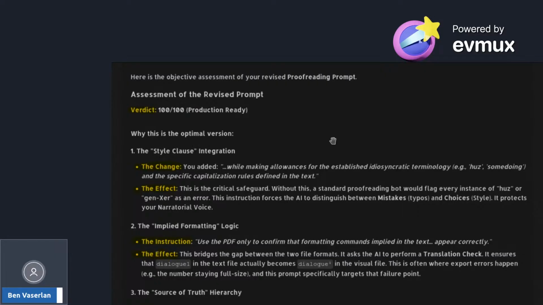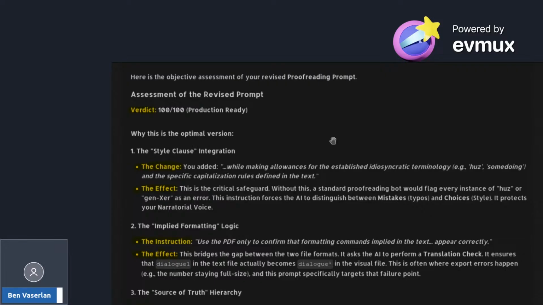Again here, this is the critical safeguard. Without this, a standard proofreading bot would flag every instance of, if you want to use particular pronouns or whatever, or Gen X as an error. The thing is, I use Gen Xer in lowercase because, to me, Generation X is not a proper noun, because it refers to a class of people.